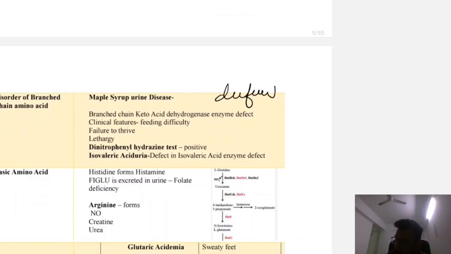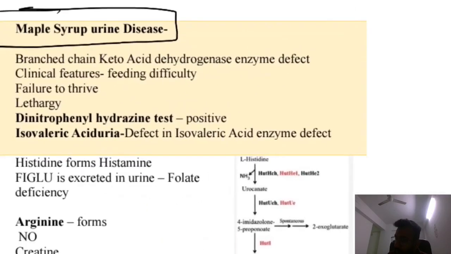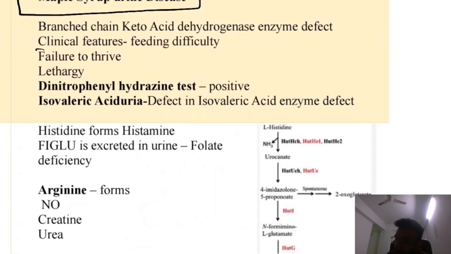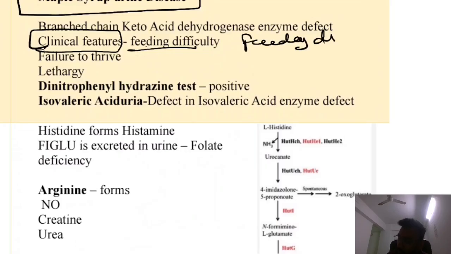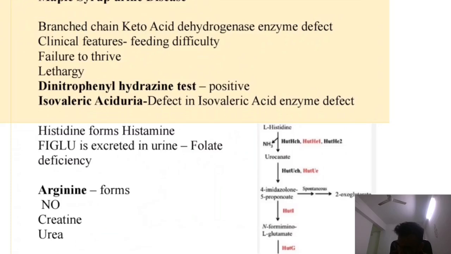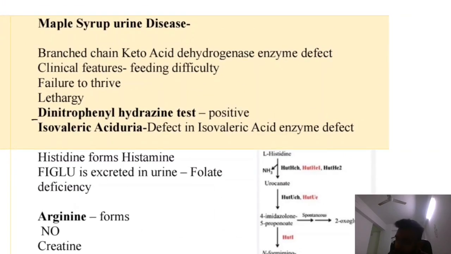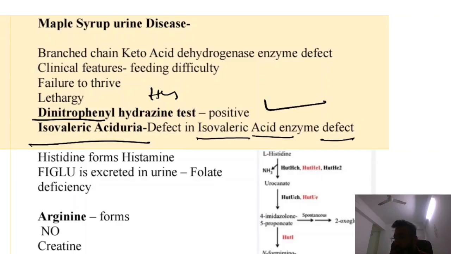If this enzyme, the branched chain keto acid dehydrogenase, is defective, the patient will present with maple syrup urine disease. What are the clinical features? The patient will present with feeding difficulty, failure to thrive, lethargy. The dinitrophenylhydrazine test is positive. And the other disease is isovaleric aciduria, due to isovaleryl CoA dehydrogenase enzyme defect.